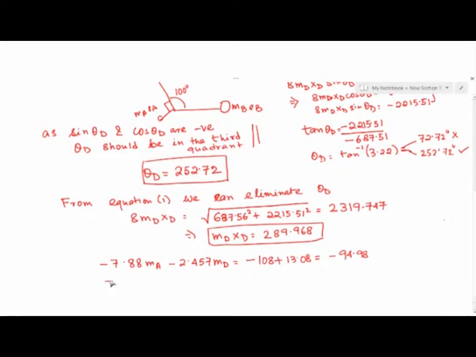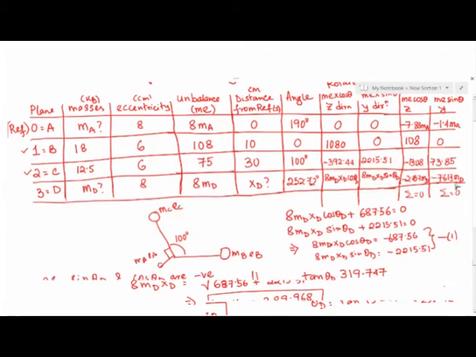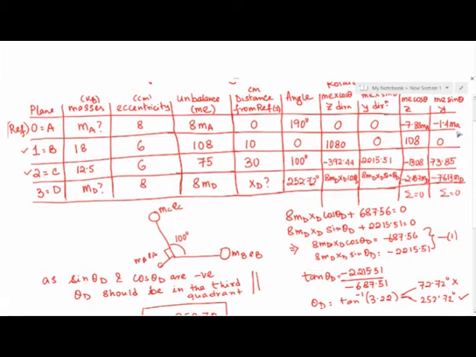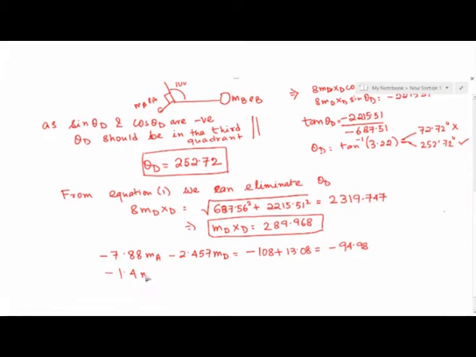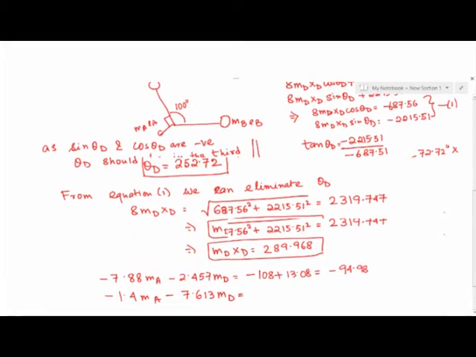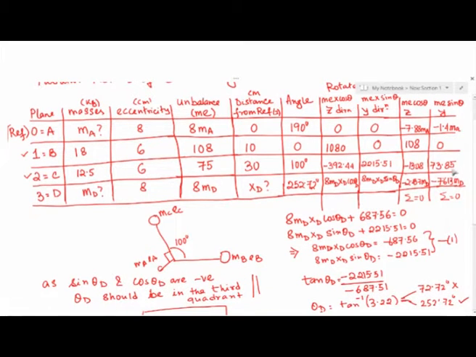Similarly, if you do the summation for this last column, minus 1.4 MA and minus 7.613 MD is what you get on the left hand side of your equation. So minus 1.4 MA minus 7.613 MD, that should come out as, there is only 73.85 positive.